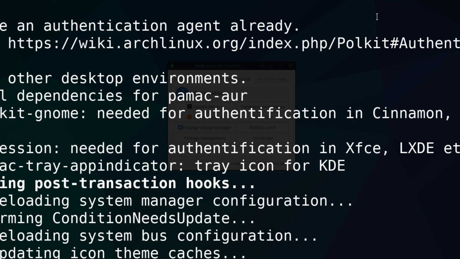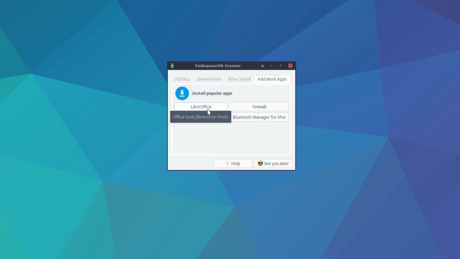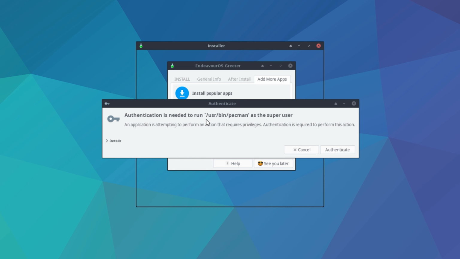Now that we have this fixed, we can go ahead and look at the rest of our system. So let's get back to the greeter and go to the Add More Apps tab, and we have the choice to install different applications on the greeter. So let's say we want to install, let's go with Chromium, because LibreOffice is heavier. I don't use Chromium, but I just want to see if this greeter menu actually does anything. So just go with Chromium.